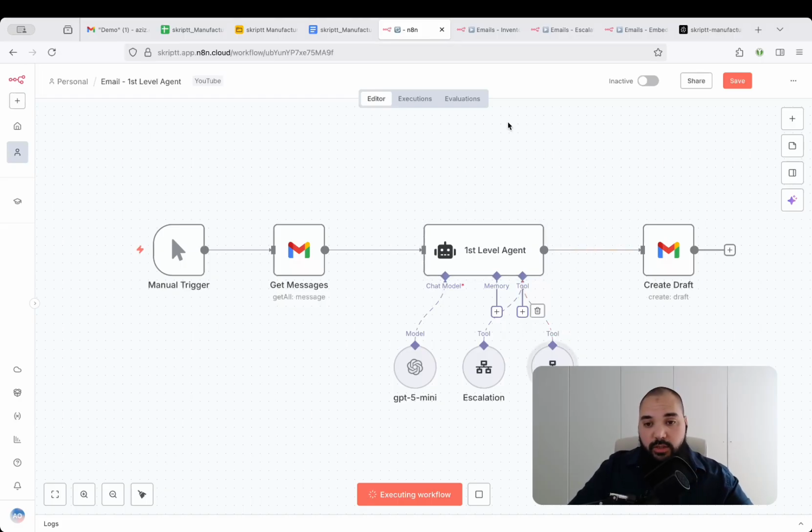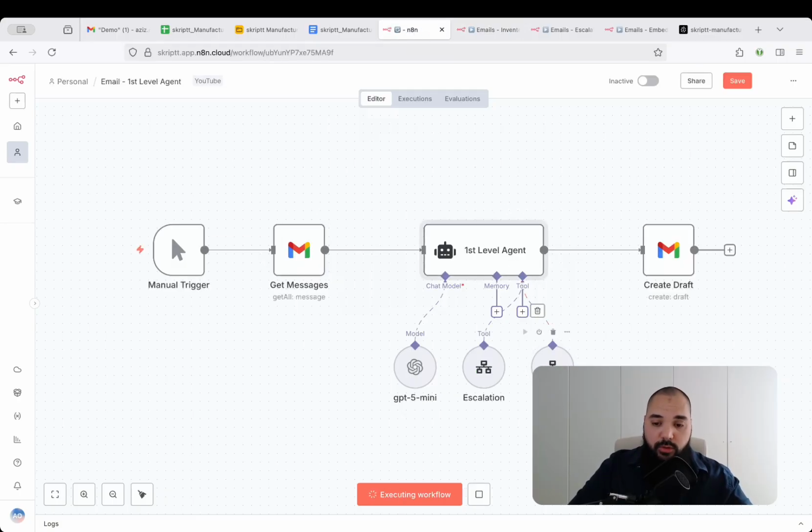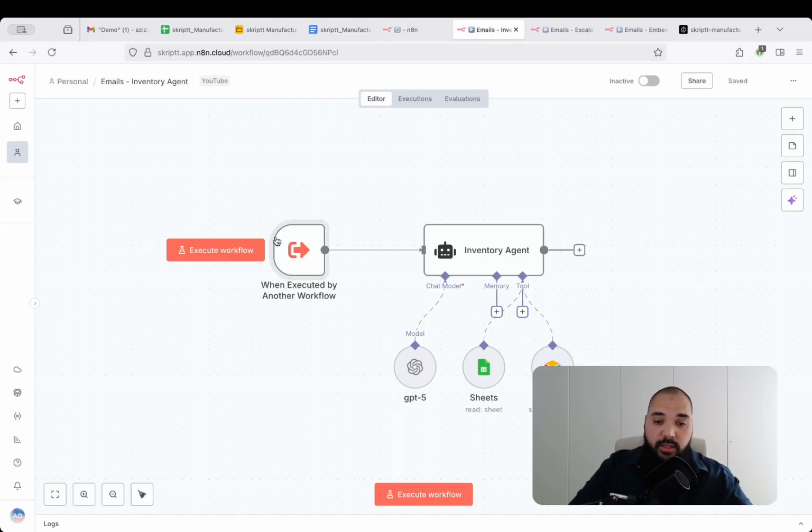So we have an inventory agent, and now I'm going to switch to a different workflow. As you can see, this is a separate workflow, and the very first trigger that you can see here is called when executed by another workflow, and this is exactly what's happening, right? So this agent will be able to call this inventory agent. And if it does, this will be the entry point, the trigger of this specific agent. So it will not be able to be triggered in any other way than by being called by this first level agent, right?